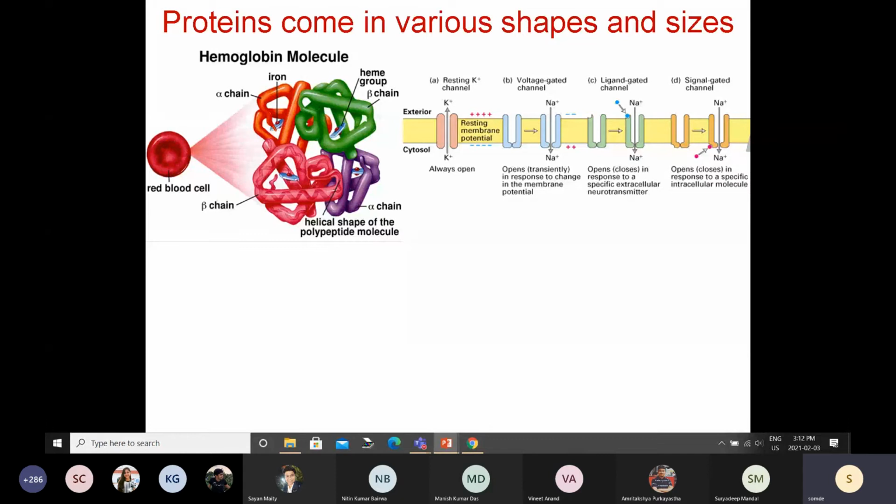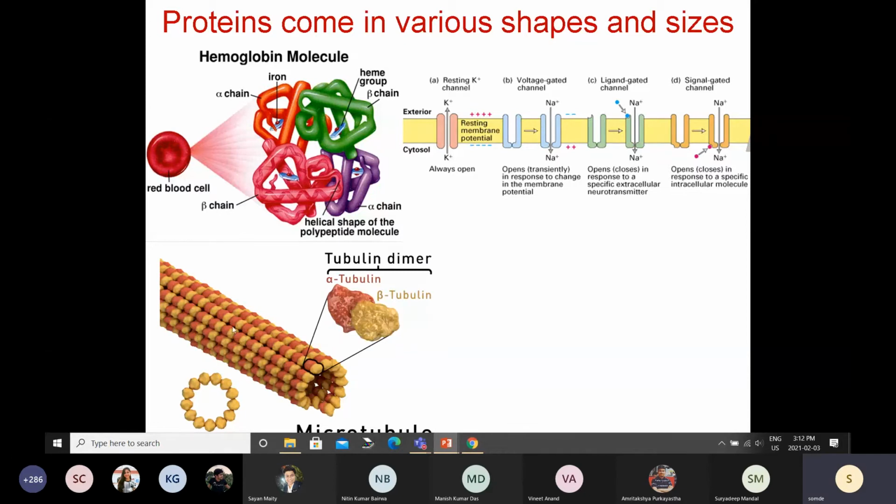So when I pinch my hand, my brain feels it. That's because the signal is transferred through a neuron from that particular part of the body to my brain. If I cut that neuron, then I will not feel that pinch. That signal is transmitted by this type of protein.